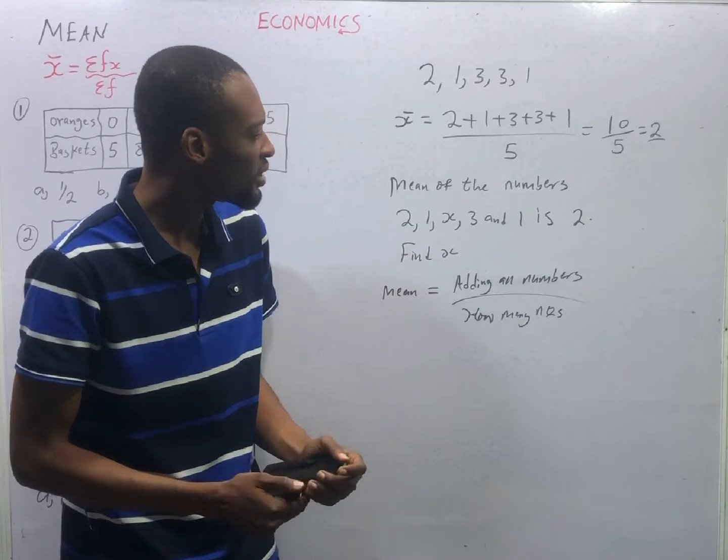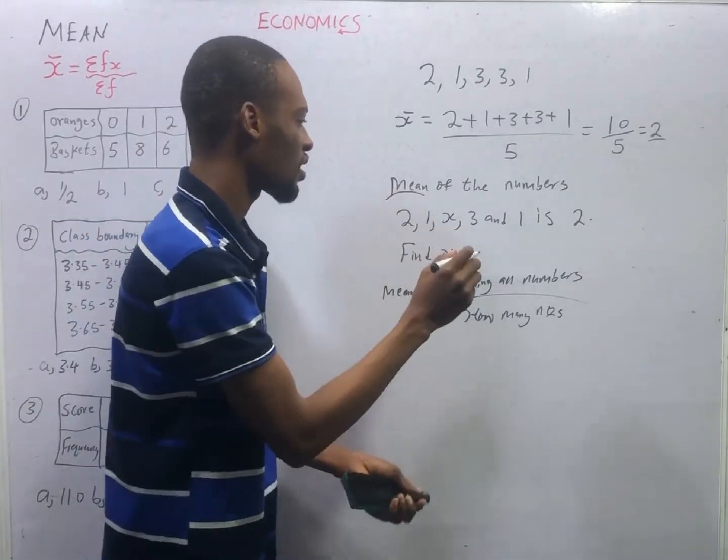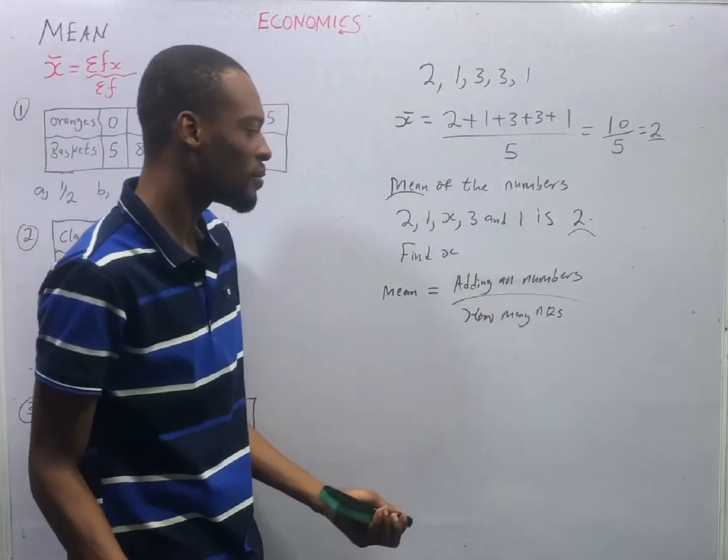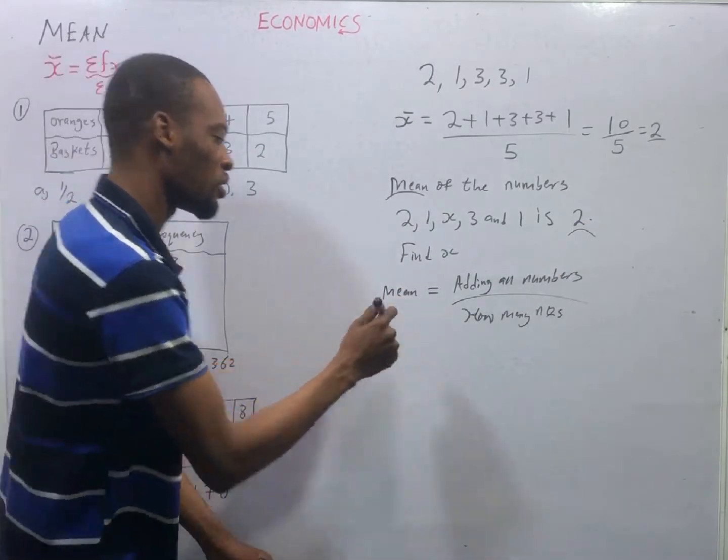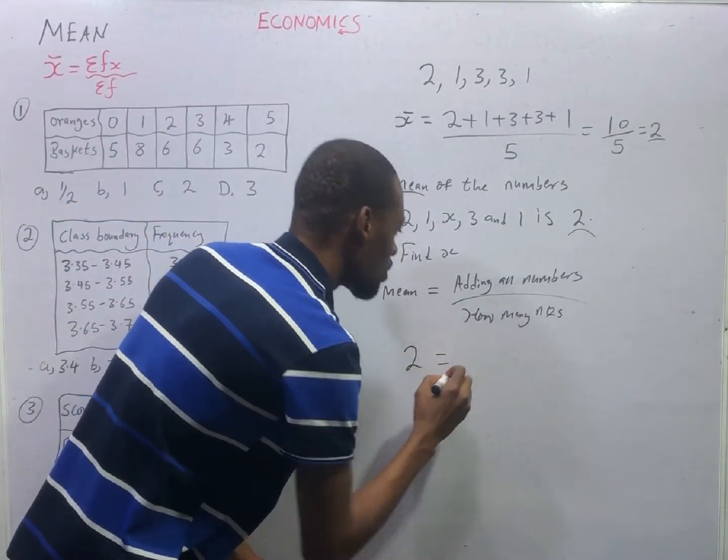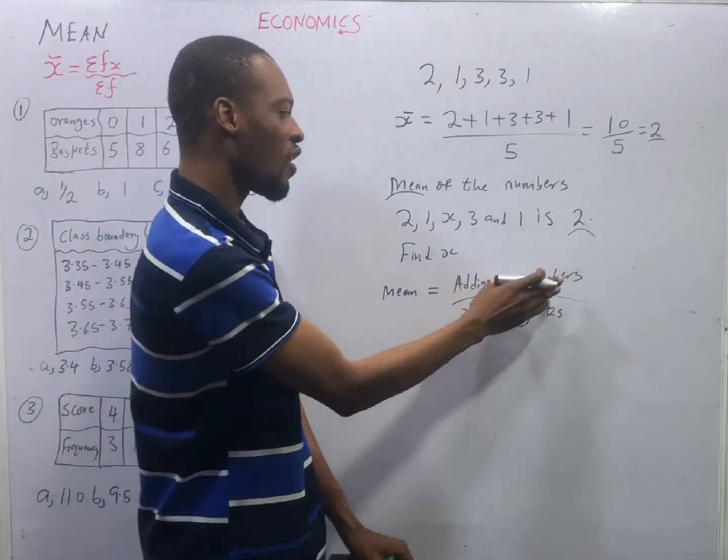Now we are told that the mean is 2, which implies that we can change here to 2. So 2 is equal to adding all numbers.